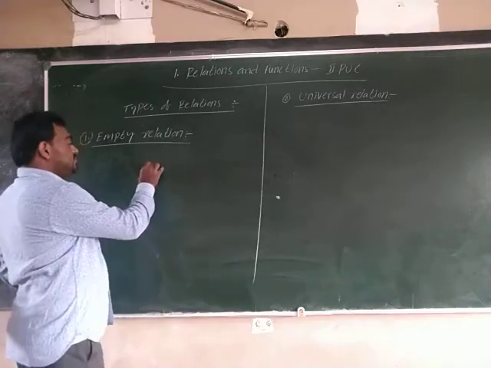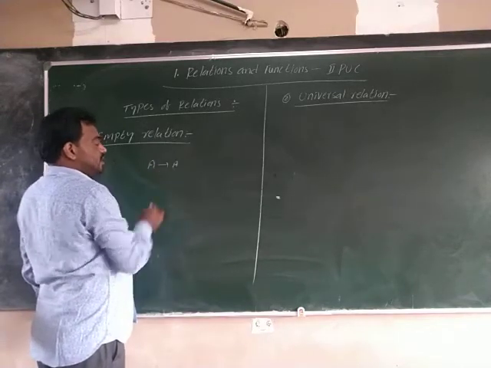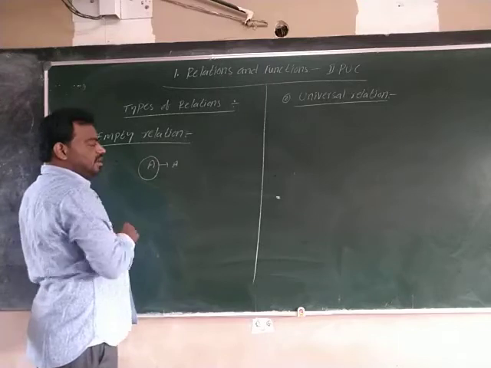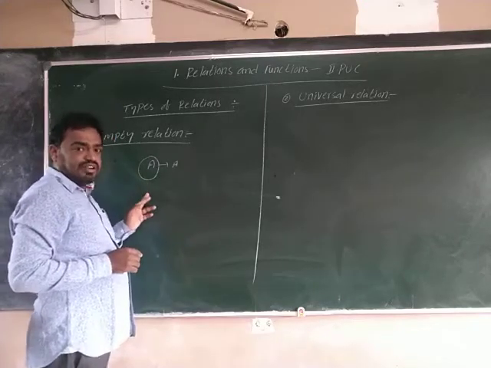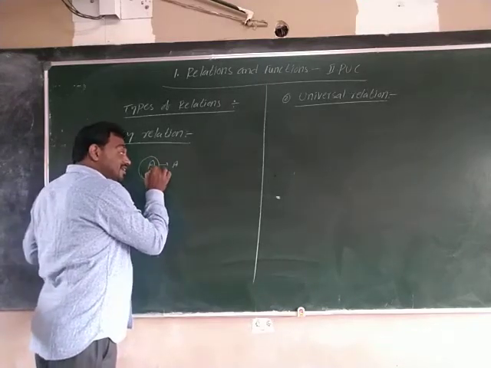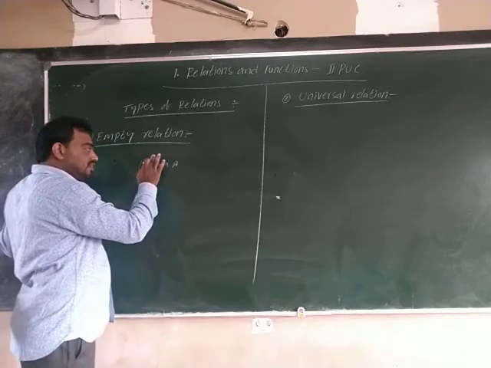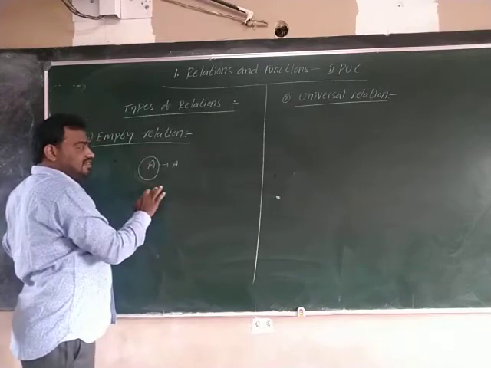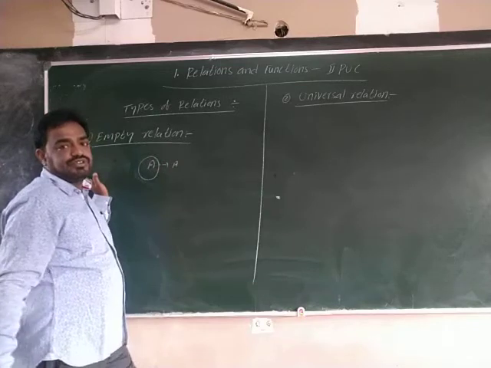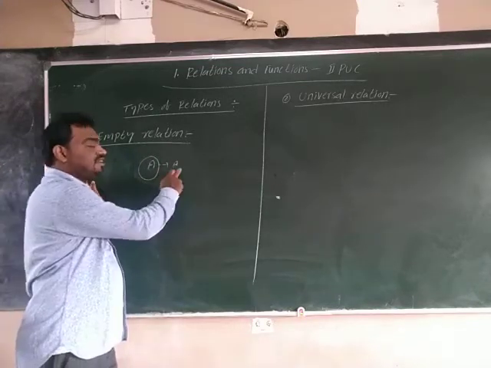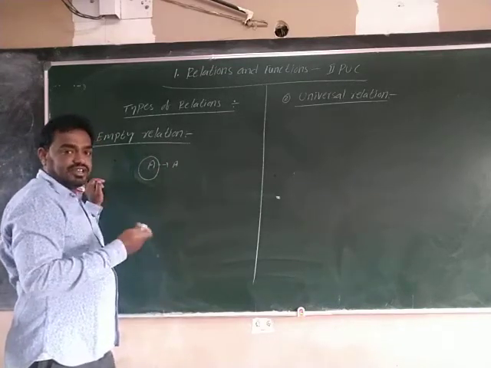Understood? So this relation is from where to where? A to A. No element of set A is related to A.